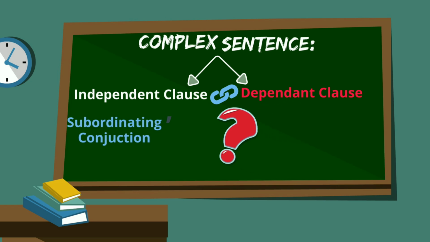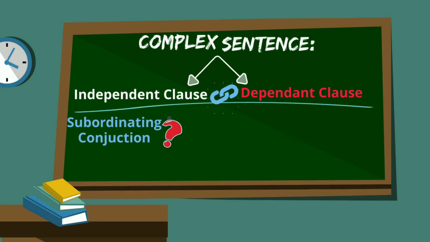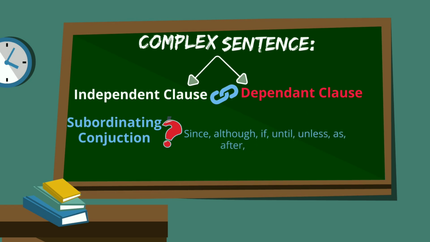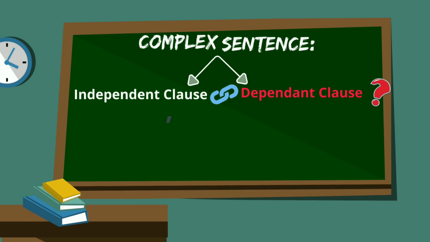What is a subordinating conjunction? These are the words used to link two clauses. And the most common subordinating conjunctions are since, although, if, until, unless, as, after, when, and before. Well, this leads us to another question. What is a clause? Well, a clause is a group of words with a subject and a verb.